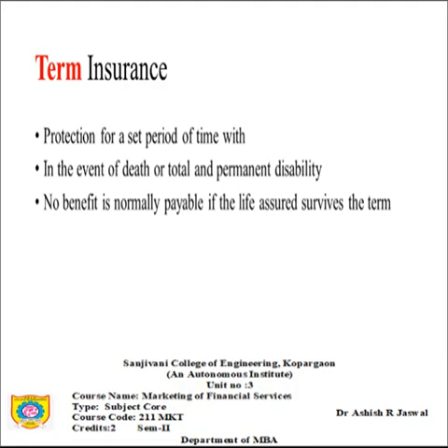Let us try to put this into a very simple example. For example, Vijay has taken a term insurance of 1 crore for 10 years. Means if his age is 25, till 35 he is going to get an insurance cover of 1 crore. During these 10 years, if anything uncertain happens, his family would get an amount of rupees 1 crore. That is what is called term insurance.